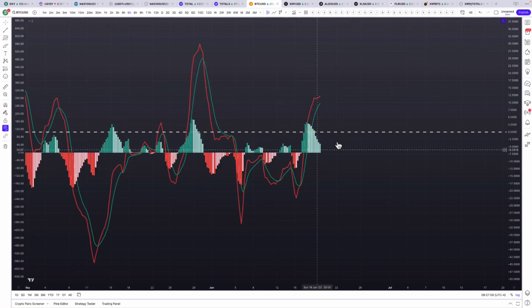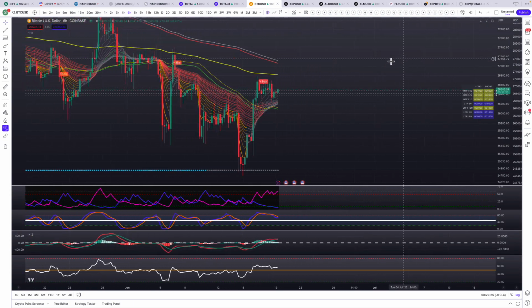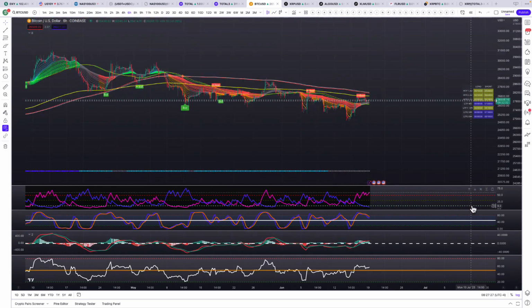But as you're already noticing, we're starting to curl up. We're starting to curl up and head vertical, something like back here. That's what we want to see as well. We want to see this TSI continue to go vertical and have strength to the upside. We don't want to see it curl back down. If we look at kind of where we found a rejection last night.